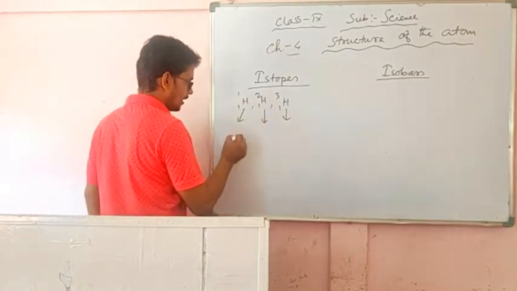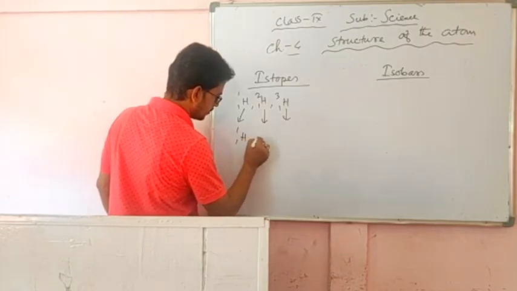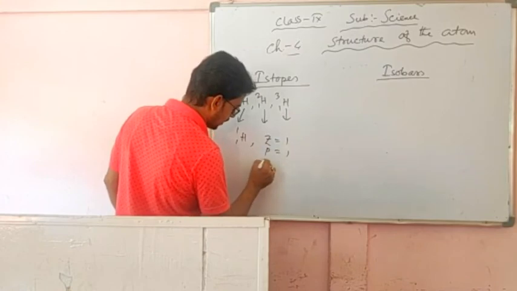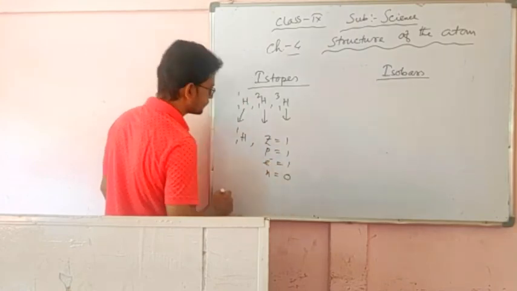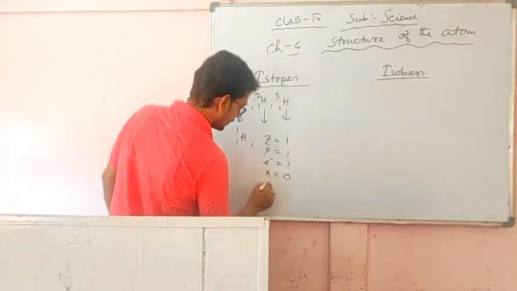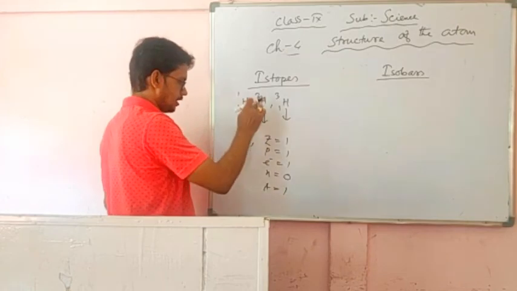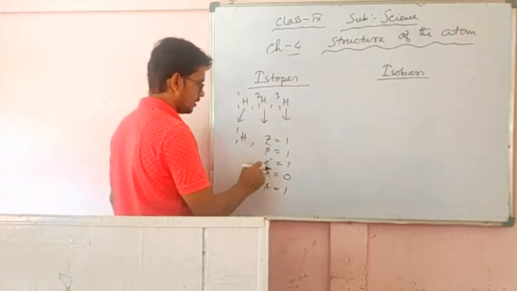In protium, Z equals 1, that means P equals 1, E equals 1, and N equals 0, and A equals 1, that is Z plus N, where N is 0 and Z is 1.